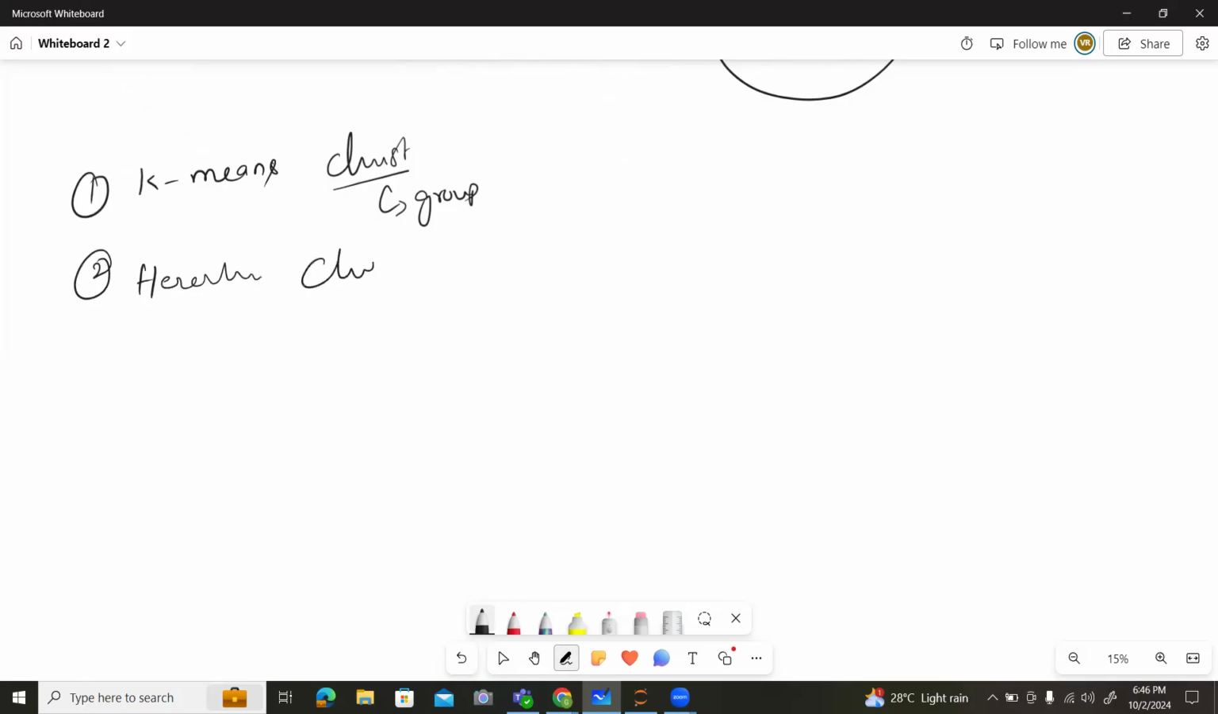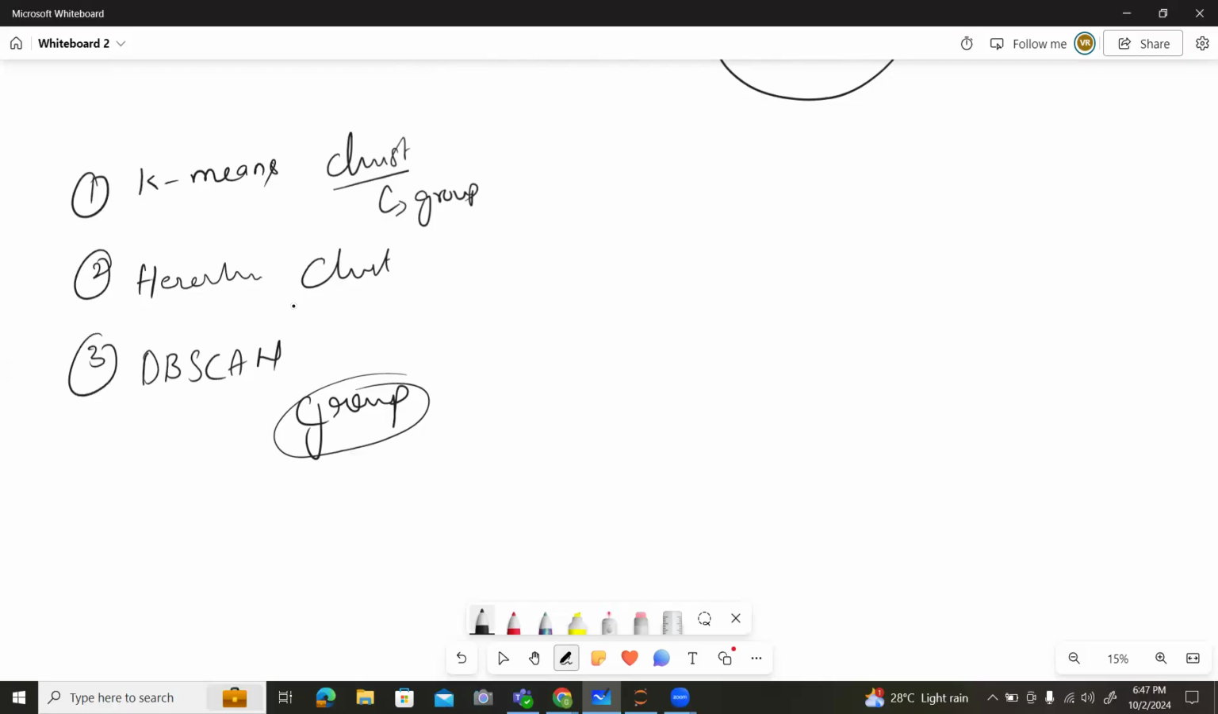So we have some algorithms. The first one is K-means cluster. Here the cluster is defined as a group, so it finds the groups. The second algorithm is hierarchical cluster, which is also used for grouping. And the third one is DBSCAN, which is also used for making groups. These are the three algorithms which work for unsupervised learning.